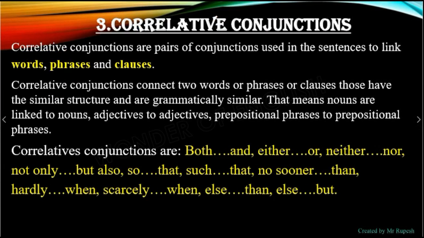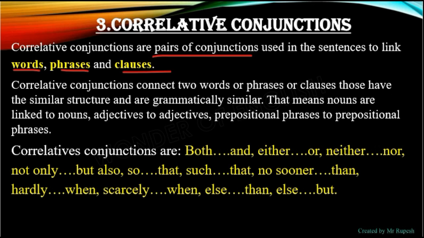Third, correlative conjunctions. Correlative conjunctions are pairs of conjunctions. That means they can't be used singly, but wherever they are applied, they should be applied in pairs in the sentence to link words, phrases, clauses.